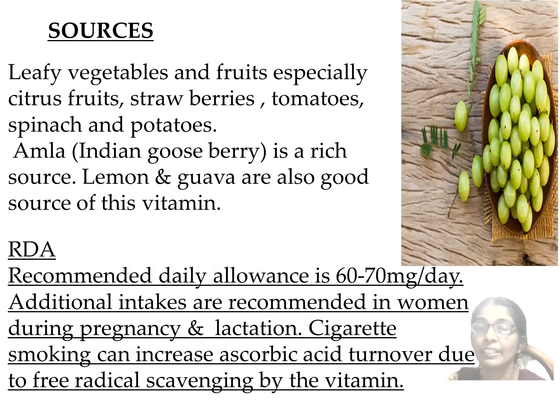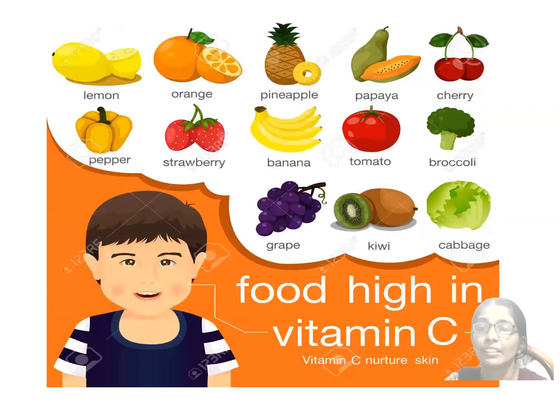And what is the RDA or recommended daily allowance? It's about 60 to 70 milligram per day. Additional intakes are recommended in women during pregnancy and lactation. Cigarette smoking can increase ascorbic acid turnover due to free radical scavenging by the vitamin. So these are the foods rich in vitamin C. You can see here lemon, orange, banana, tomato, cabbage, etc.